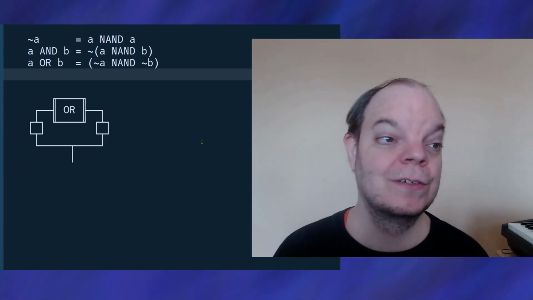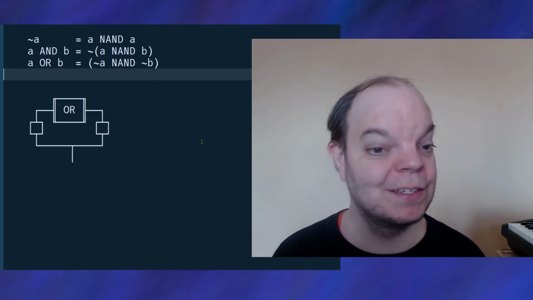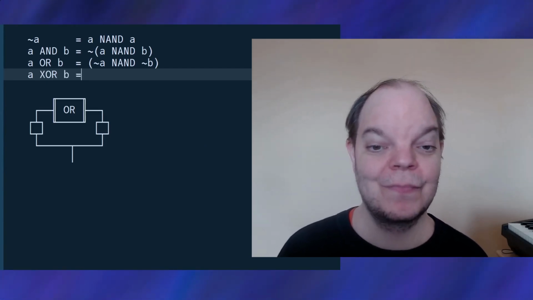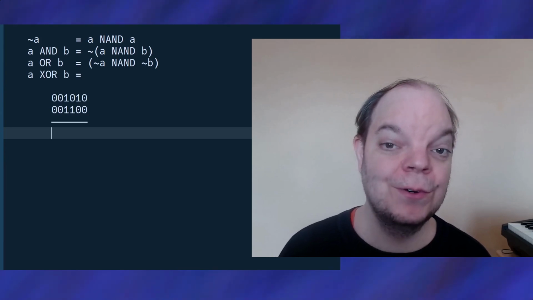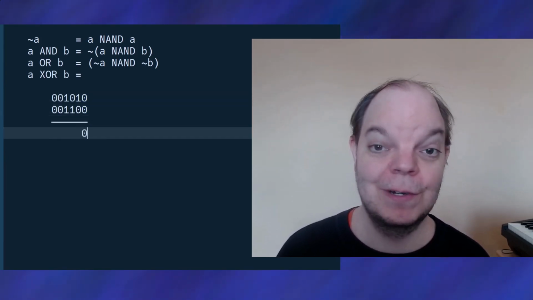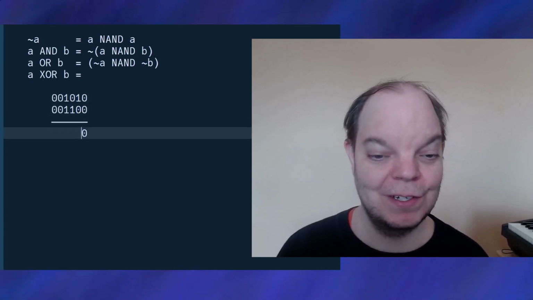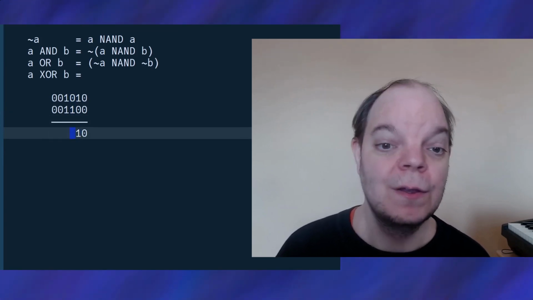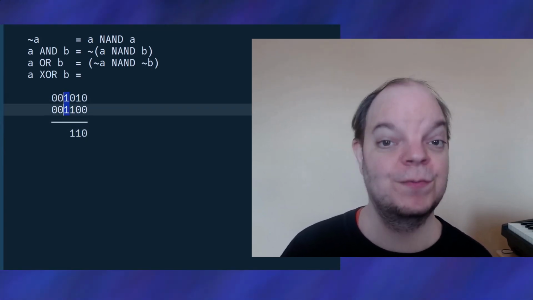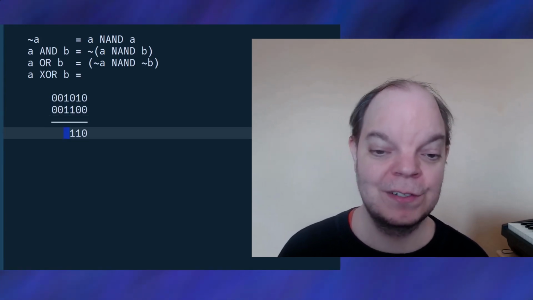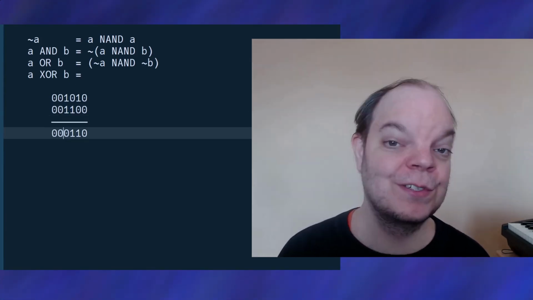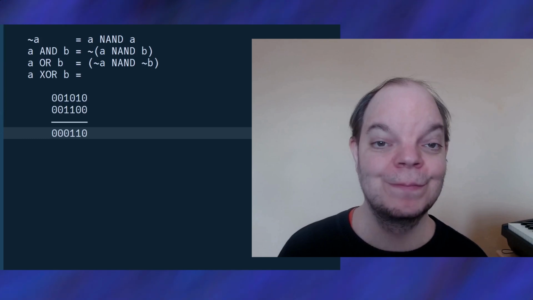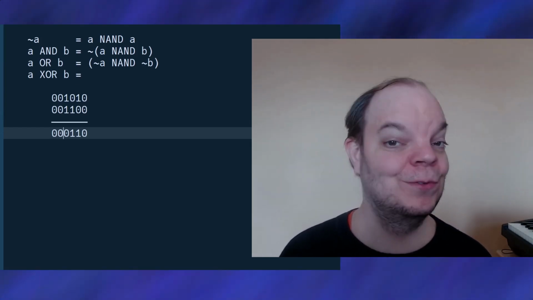Now there is one more common bitwise operation that I haven't mentioned yet, but I'm going to mention it now. And that's XOR, also known as exclusive OR. XOR works quite similar to OR. If you have zeros, the result is 0. If you have a single 1, then the result is 1. And of course, if you have a 0 and then a 1, the result is still 1. But if you have 2 1s, this is where it's different. If you have 2 1s, the result goes back to 0. This is why it's called exclusive OR, because it excludes the case where there are 2 1s, and it turns that back into 0. How do we express that using only NAND?